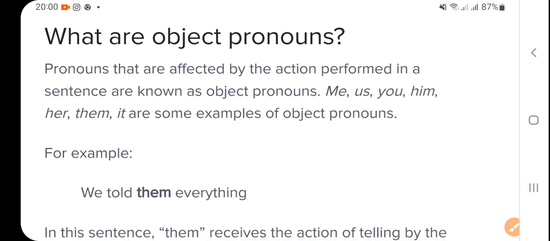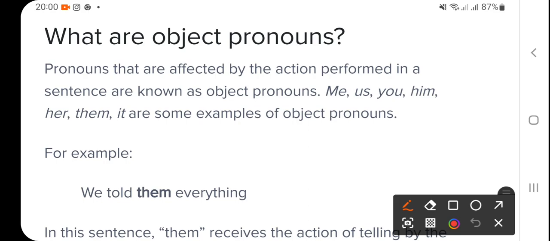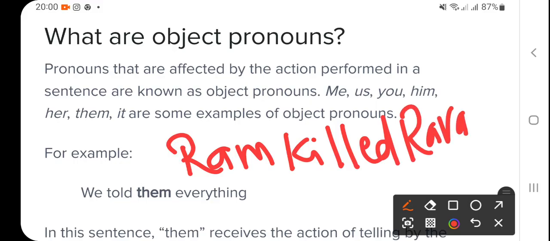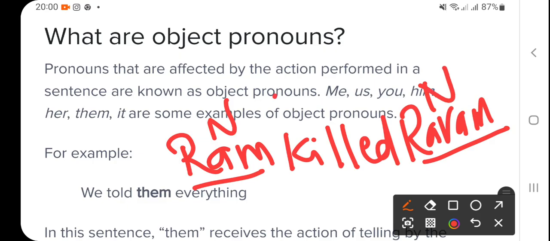Now, object pronoun. First of all, according to this text they are explaining, but let me explain here with one more example, and always take a simple example. This is many a time I have repeated, but with this example we can understand. That's why I'm giving the same example. Ram killed Ravan, right? Ram and Ravan both are nouns, proper nouns. But this Ram is the doer, right?